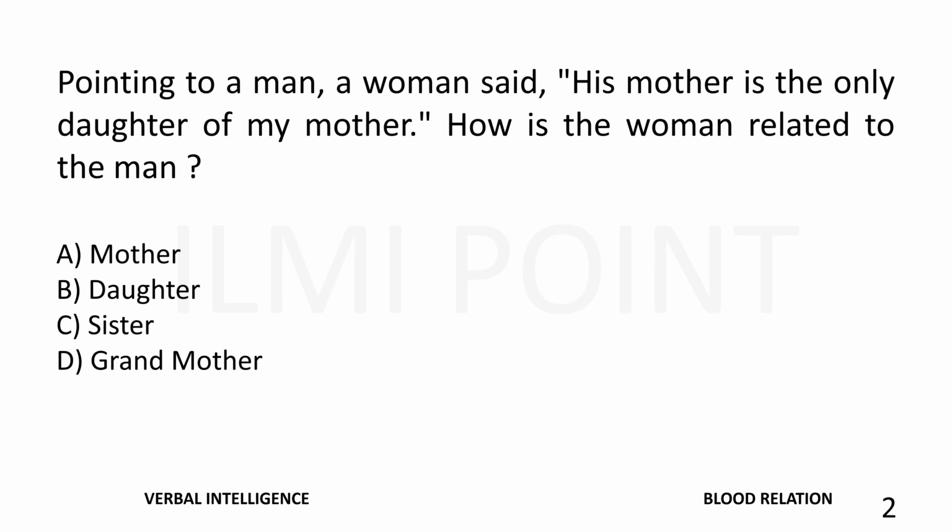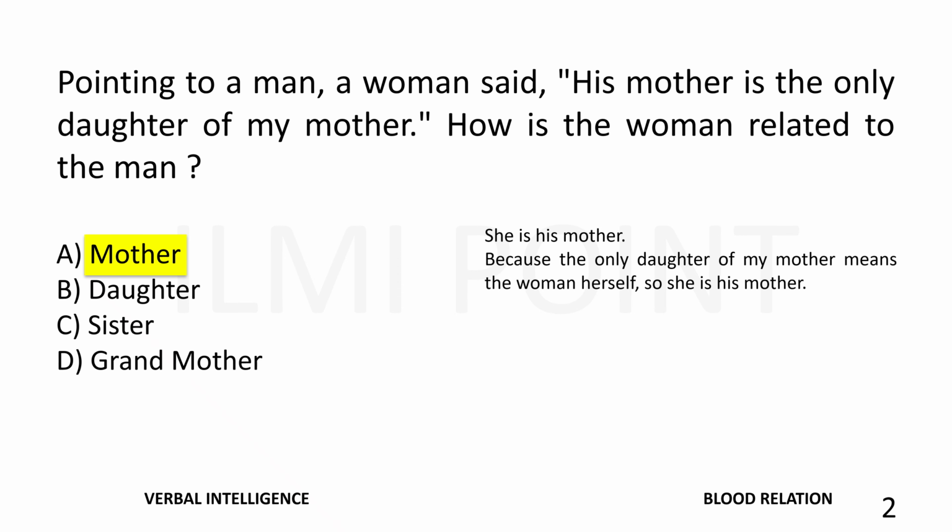Pointing to a man, a woman said, his mother is the only daughter of my mother. How is the woman related to the man? The right answer is mother. How? She is his mother because the only daughter of my mother means the woman herself, so she is his mother.